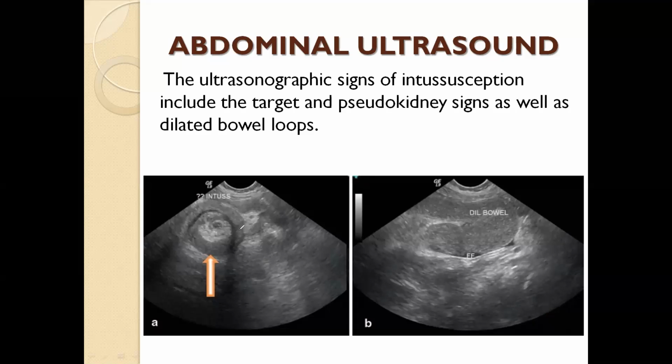Second sign is pseudokidney sign because this mass usually present in front of the kidney. So ultrasonologist find out patient has two kidneys. One kidney is a true kidney and second looks like a kidney in front of the true kidney. So they label it because of the looking the same like a kidney. So they called it pseudokidney sign. These two signs, target sign and pseudokidney sign, are the diagnostic features of the ultrasound that patient has intersusception.